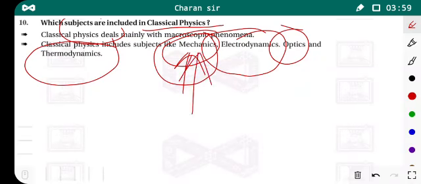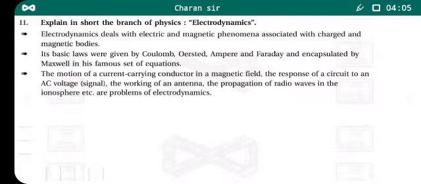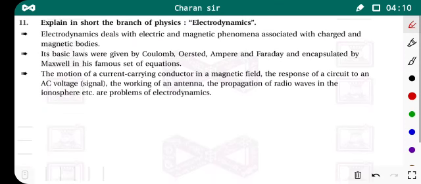Now the second subject included in classical physics is electrodynamics. Let me explain in short this branch of physics. From the name of this branch we get some information: electro means electric and magnetic phenomena are studied in this branch. In our 10th standard we studied some principles given by the scientists Coulomb, Oersted, Ampere and Faraday.